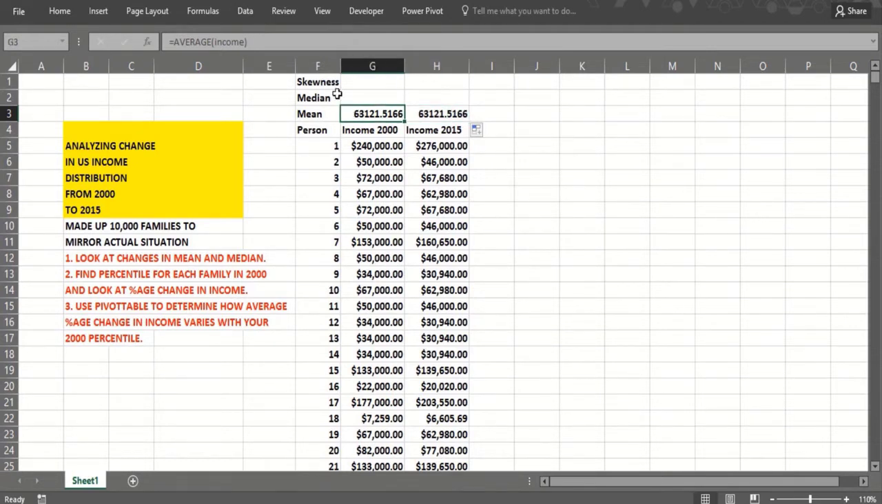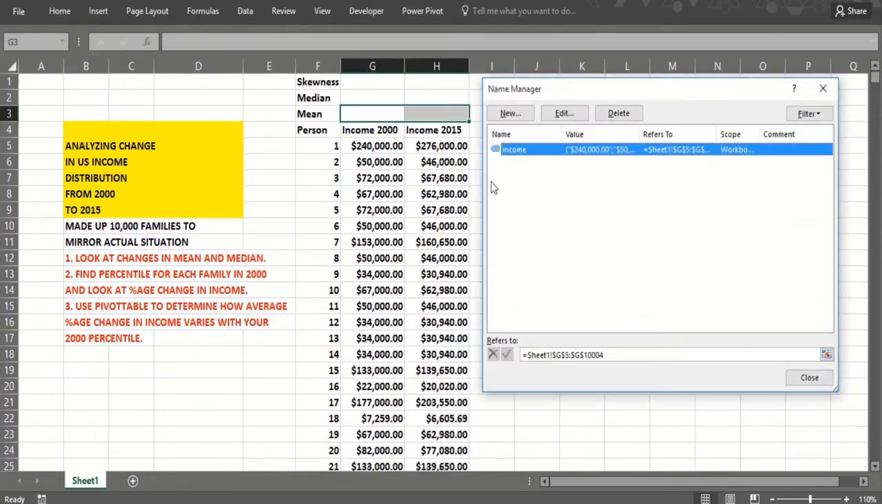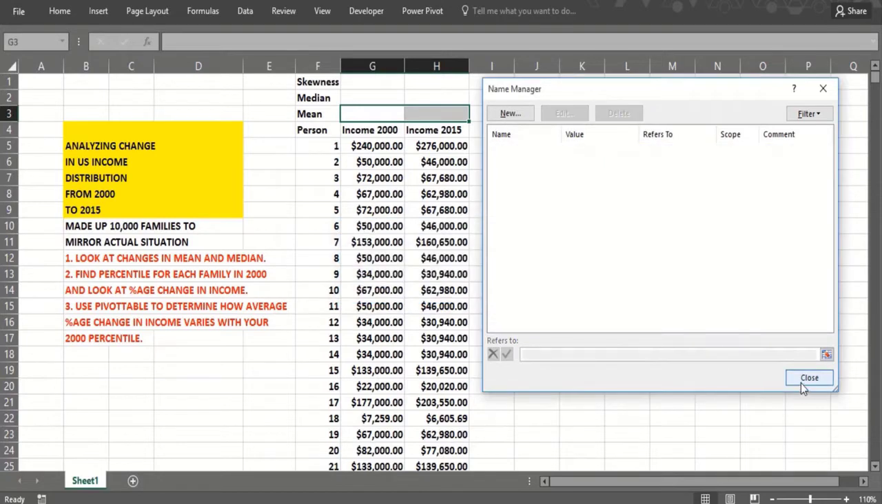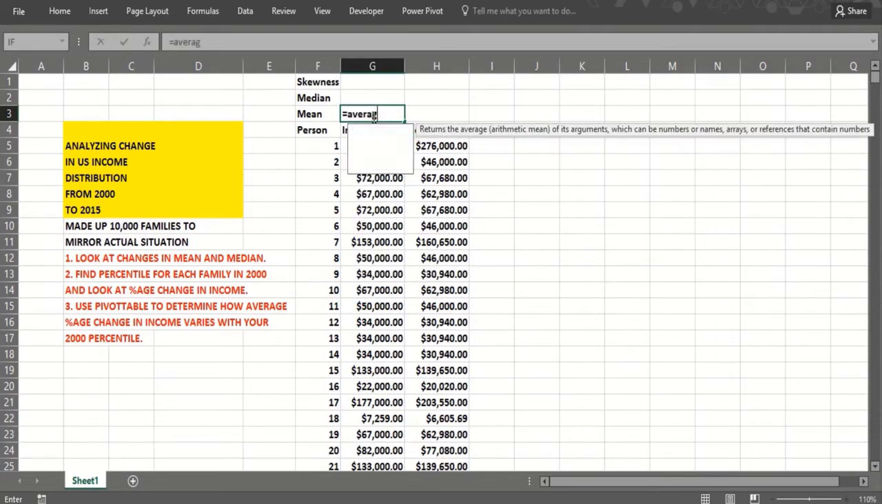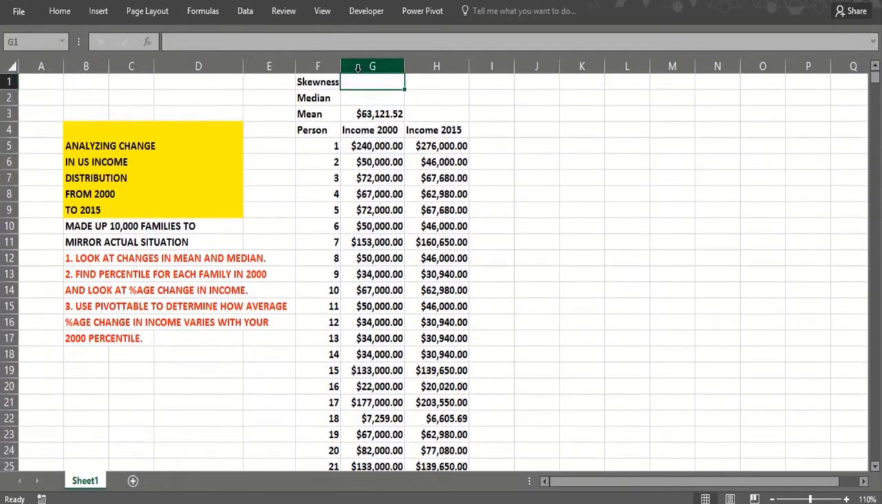Now, what's the problem? When you name something, it's like a $ sign, which can be good or bad. Here it's bad. So I sort of need to get rid of the range name so I can drag it across. Formulas, Name Manager, and I will delete that range name. So then I can copy things across. Okay, so then if I would say, what's the average income in our data set? Control Shift down arrow. 63,000. And the average income went up a little bit.